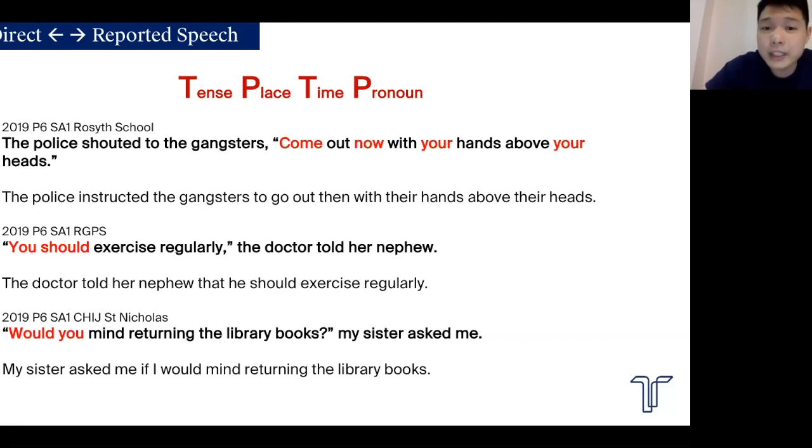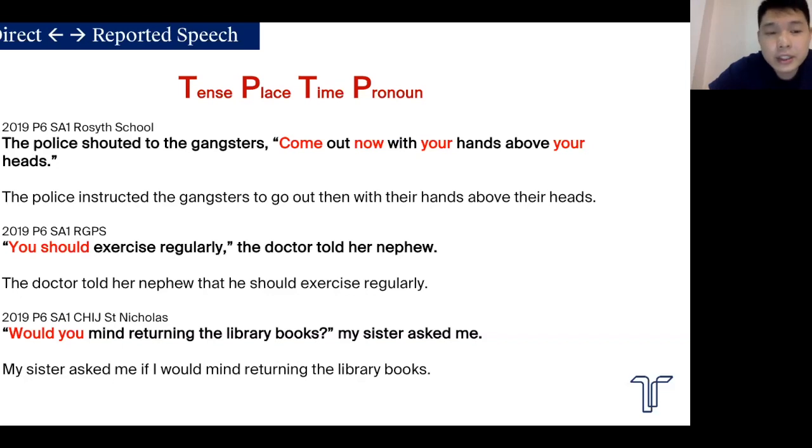When you report this speech, obviously you need to change the words in red: come, now, your, and your. So the police instructed the gangsters to come changes to go. All right, go out, and then now changes to then. Your changes to their, because gangsters. So you need their and not his or her for that matter. So the police instructed the gangsters to go out then with their hands above their heads. A little bit tricky because I think for this one, a lot of students did not change come to go. So make sure you know that.